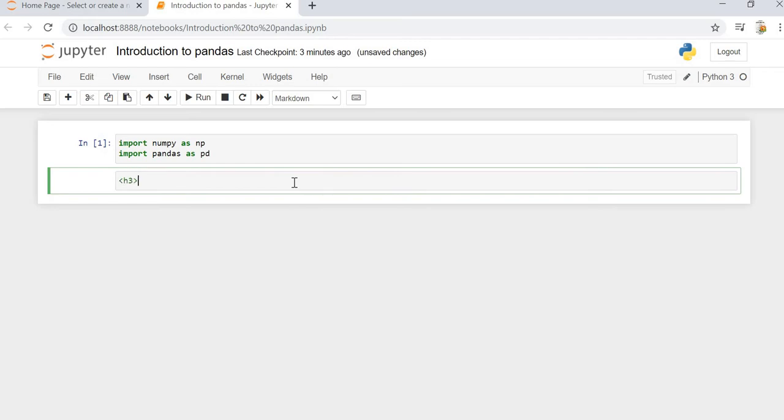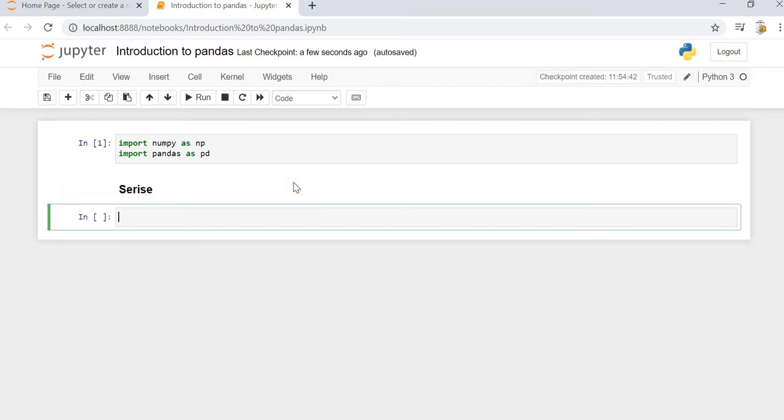So we will be discussing series. A series is similar to the array in NumPy, but in the case of a pandas series, we can have indexes, labels for the entries of the series.